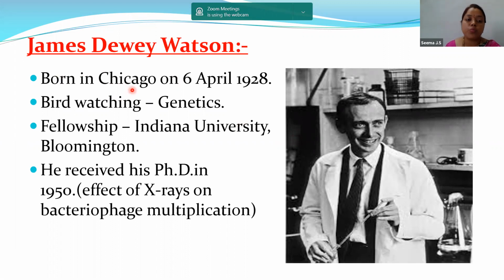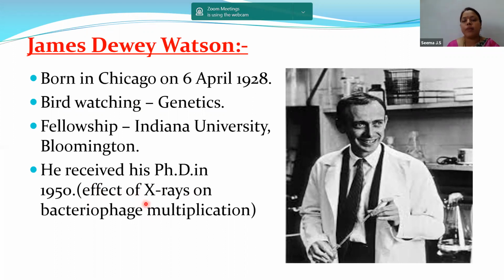His curiosity to observe the birds led to his work towards genetics, and he completed his BSc degree in zoology in the year 1947. He also got a fellowship at Indiana University, Bloomington. He received his PhD in 1950, and his work was the effect of X-rays on bacteriophage multiplication.